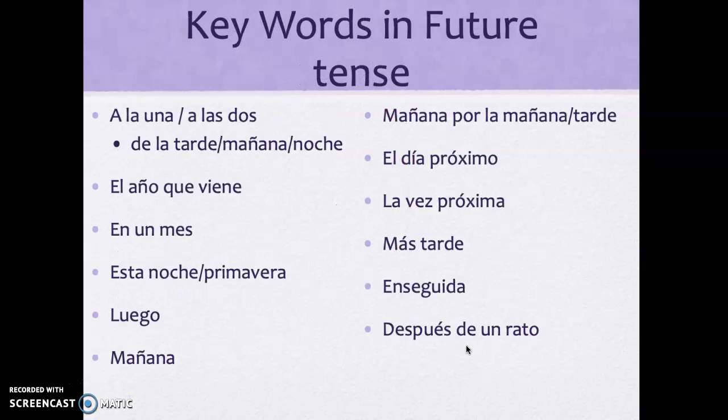And then the last thing I need you to copy in your notes are the following keywords, which I will define for you. You need to know all of these words. They indicate the action will take place at a later time.